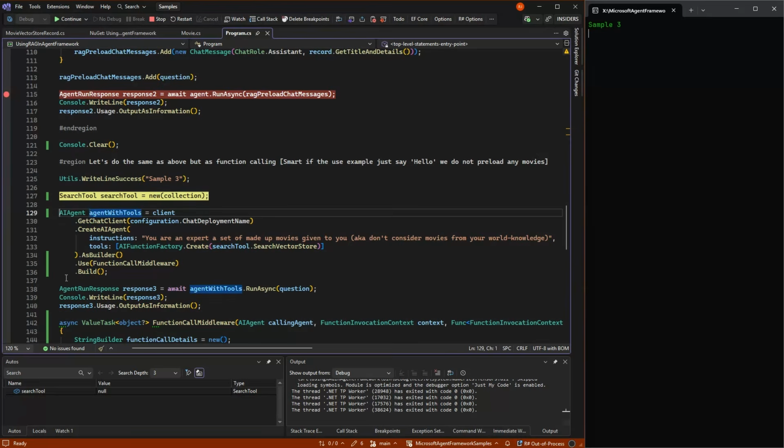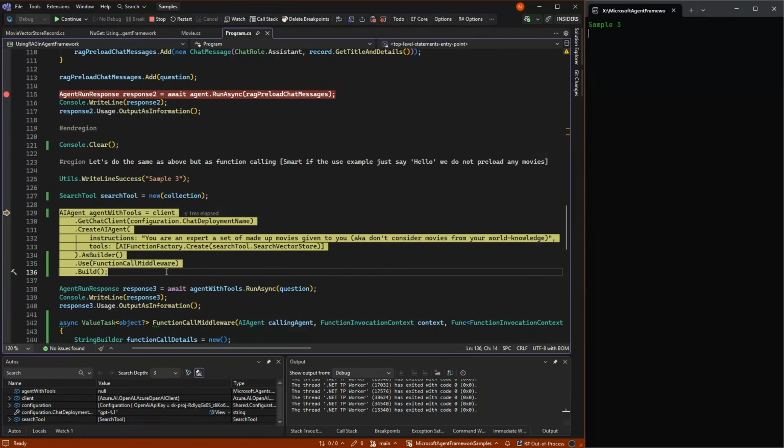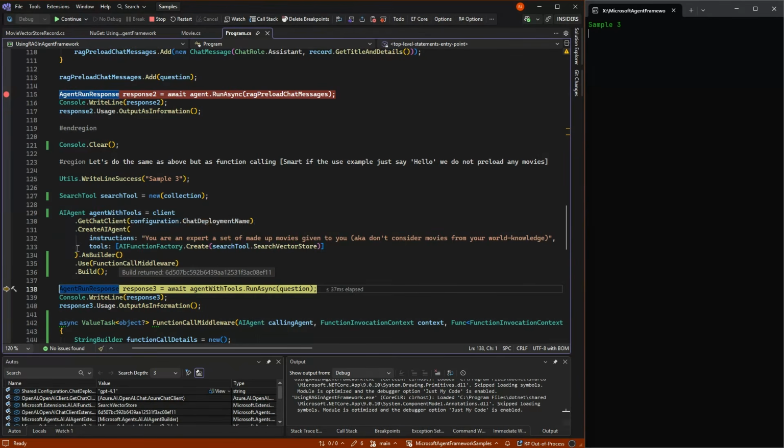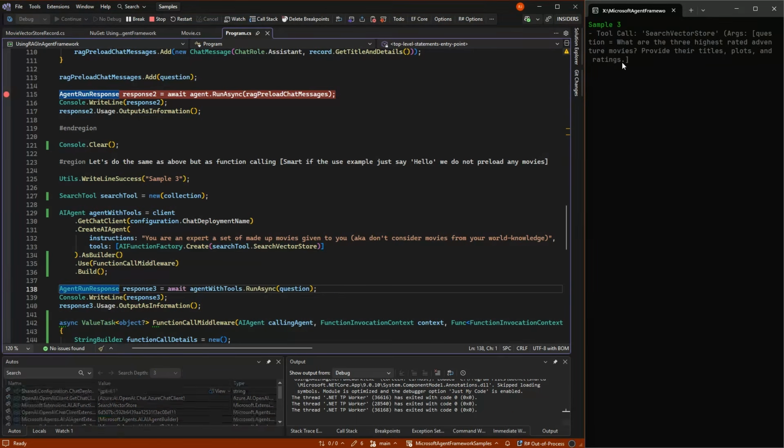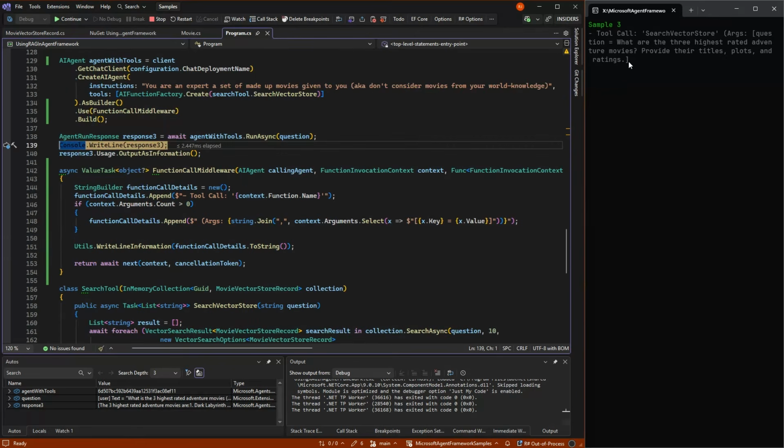So if we make a tool here and we take our search tool with our search vector, we now have an agent that has that tool available, meaning it has RAG capabilities. But if we ask hello, it will not use it. If we ask what are the top 3 movies that are best in adventure category, it will use it. So in this case, it will make a tool call. So it went in here. That's my middleware telling me that. If you're not familiar with tool calls, then see the tool call videos that are dedicated for that.